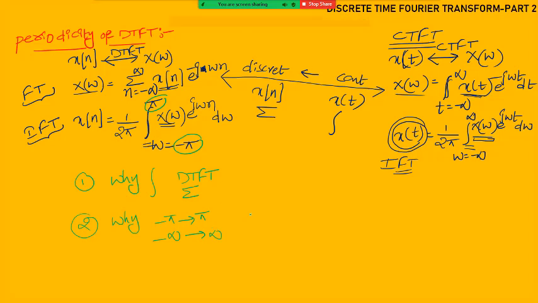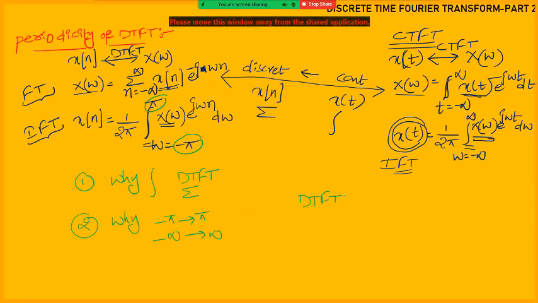These are the two things I need to answer. So why, in the sense, discrete time Fourier transform is applicable for discrete time signals.